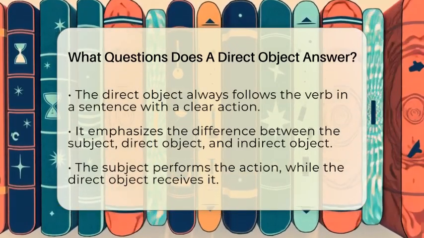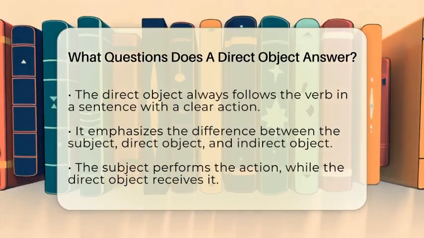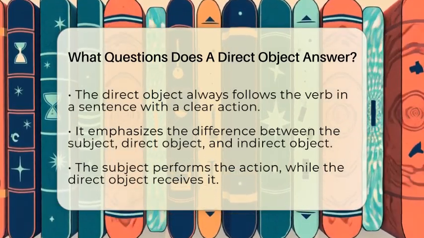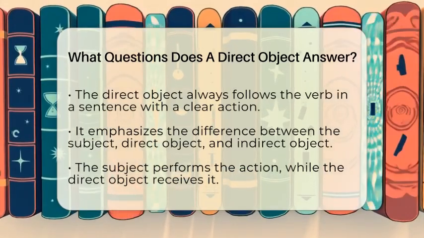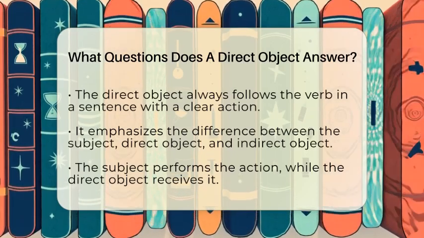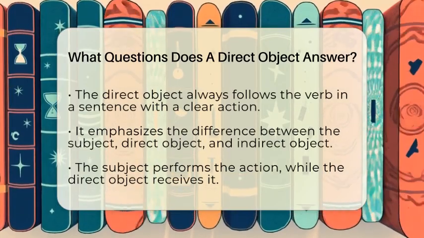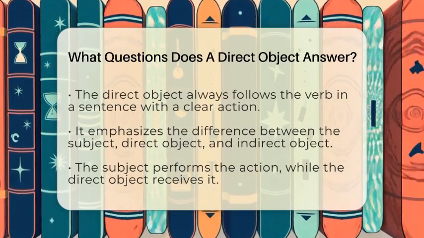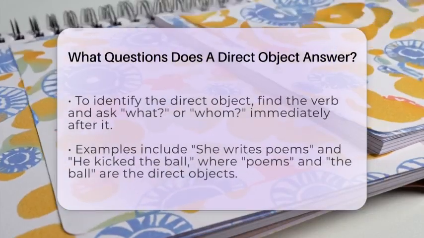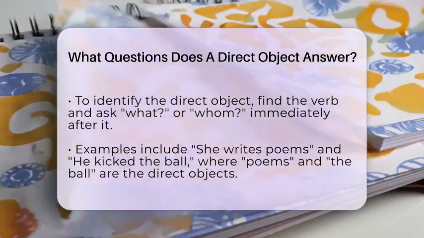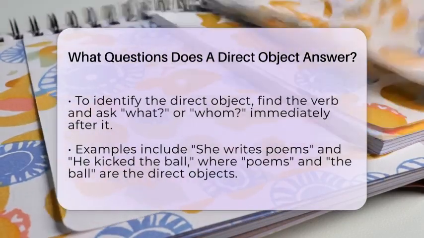It's important to note that the direct object is different from the subject, which is who or what performs the action. It is also different from the indirect object, which answers to whom or for whom the action is done. For example, in "She gave him a gift," she is the subject, a gift is the direct object, and him is the indirect object.